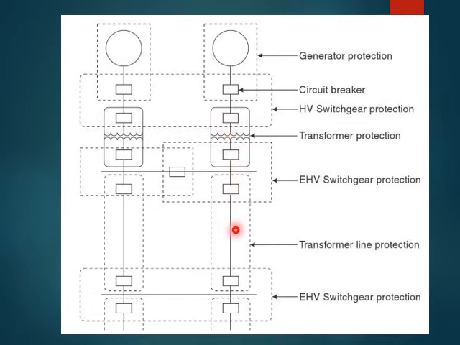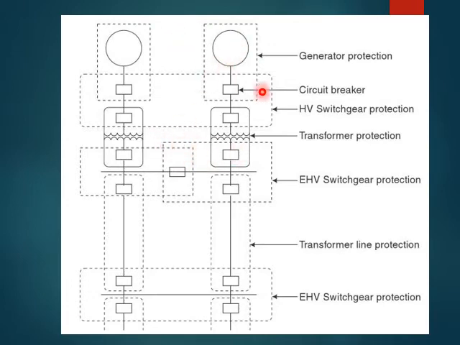Now again, this is a transmission line protection. So you can see the dot marks. It has two circuit breakers. Again, there is an electric high voltage switchgear protection, right? Now come to this, we have the same configuration on the same side, right? And how are these two connected? By using a bus bar. So this is a bus coupler, right? Now by using a bus coupler, we are connecting these two single lines, and we are going to place one circuit breaker in between these two single line diagrams, right?